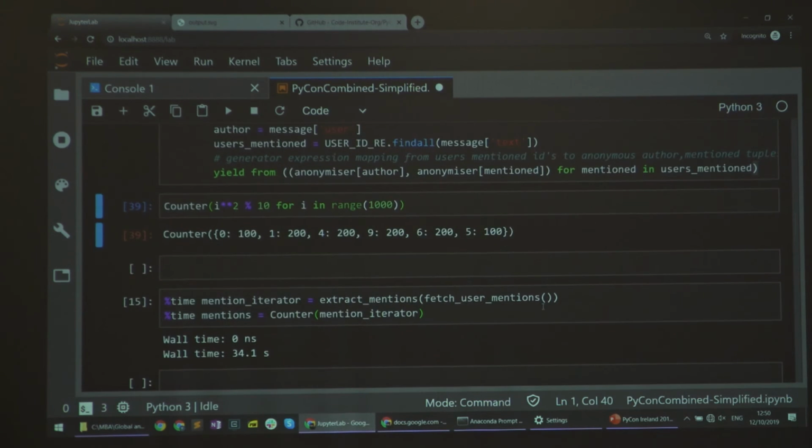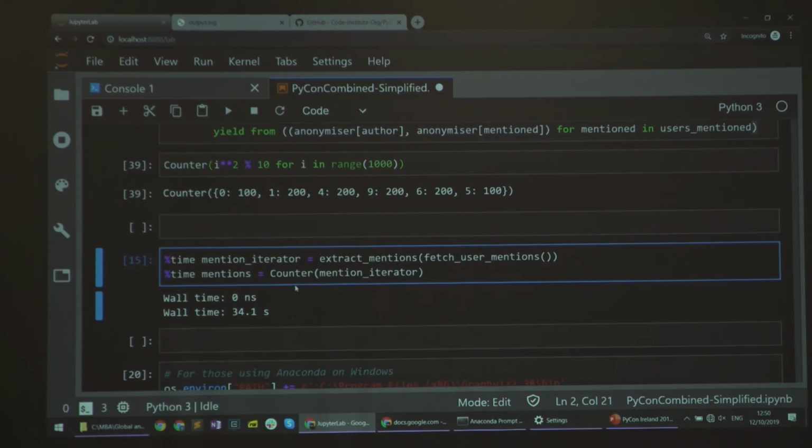Because this is the exact thing that we want to do, we just use that counter, and that's the whole operation. We had these two generators, these two iterators that will get us all of the dimensions and then transform them to the shape we want. So this first part, we're composing two iterators. This takes no time at all. Then I'll just feed that into the counter, it eats it up, and it will lazily get all the data it needs. Once it's finished processing the previous element, it will continue getting the new ones. In this case, I ran it yesterday, it took about 34.1 seconds.